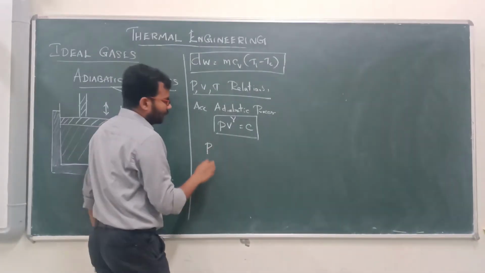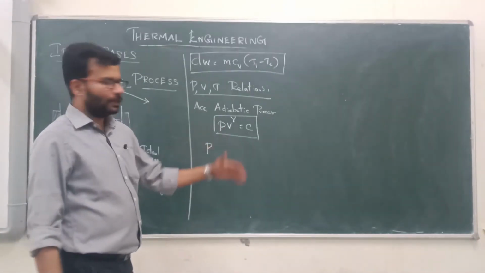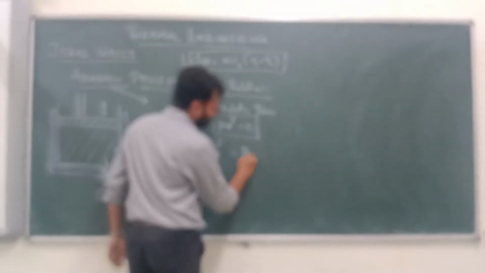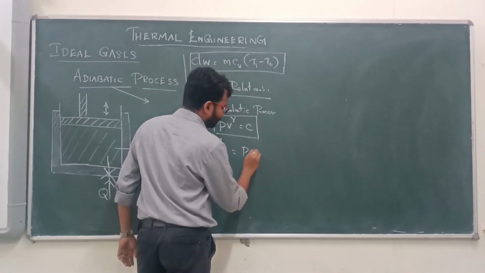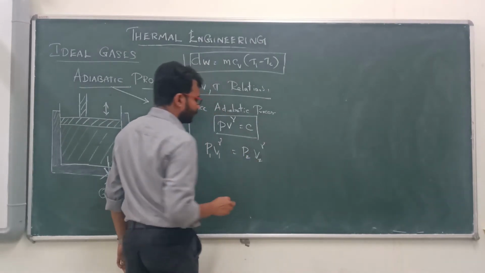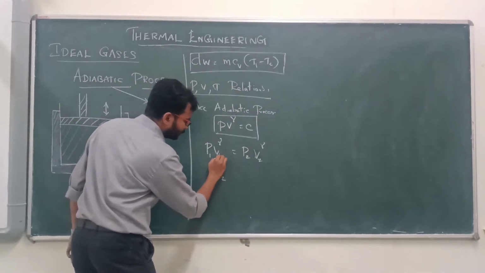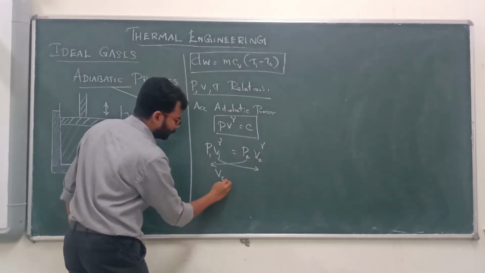Now consider state 1 and state 2. For state 1, P1 V1 to the power gamma is equal to P2 V2 to the power gamma. Now we bring V1 here and P2 here.